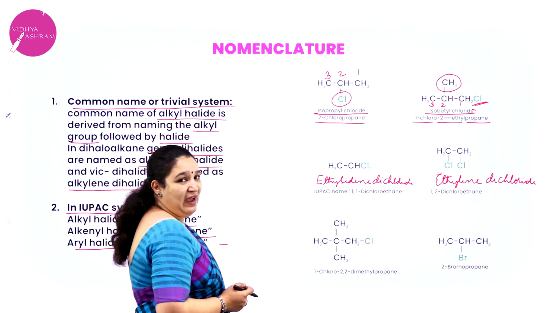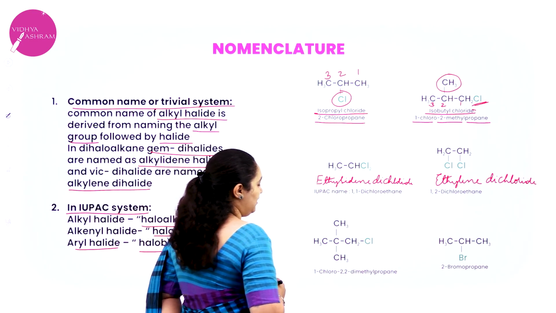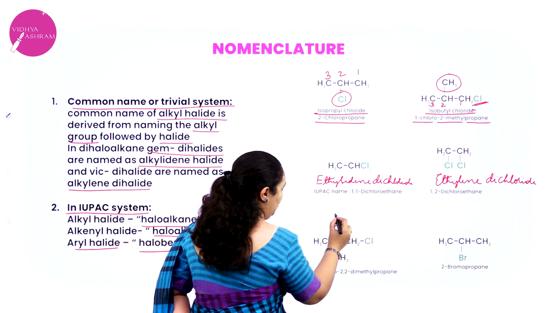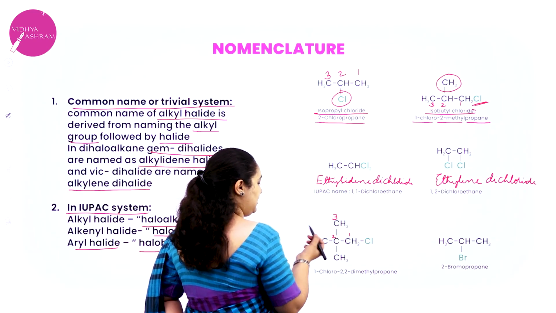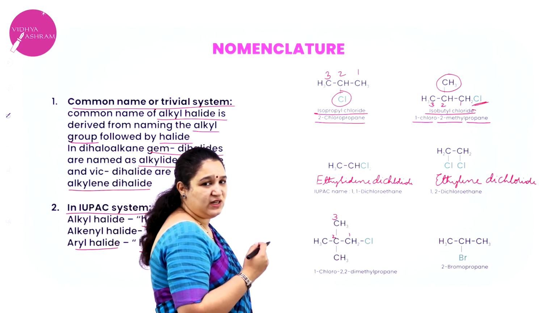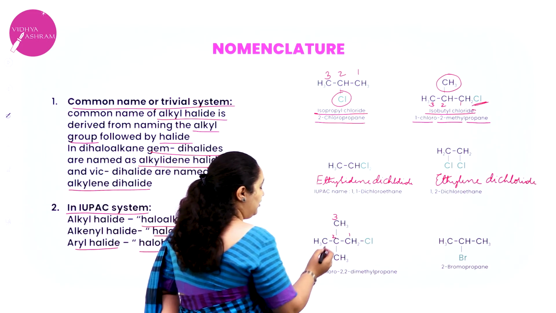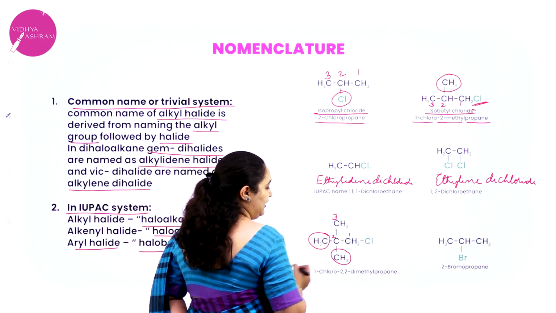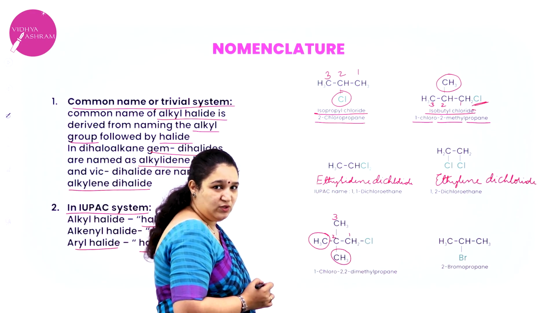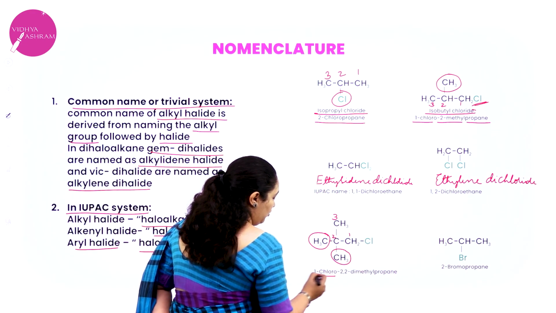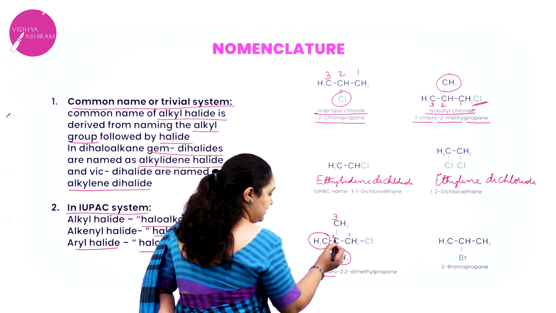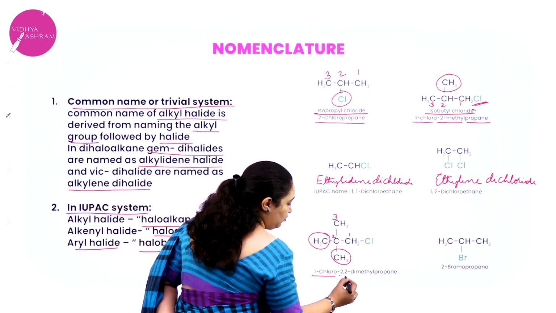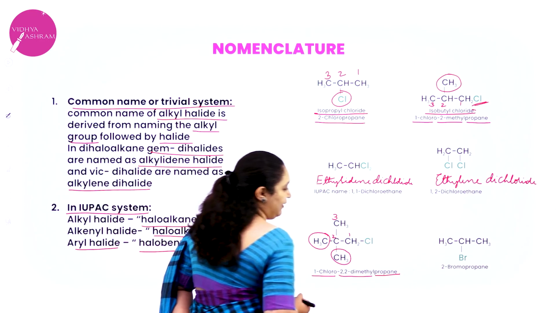I'll explain with 2 more examples. Here I'll start numbering this way: 1, 2, 3. It's one and the same either way. The parent chain has 3 carbon atoms. But the second carbon atom has 2 methyl groups, correct? And the first carbon atom has the chlorine group. So what will be the name? 1-chloro-2,2-dimethylpropane, because 2 methyl groups are present on the same carbon atom.